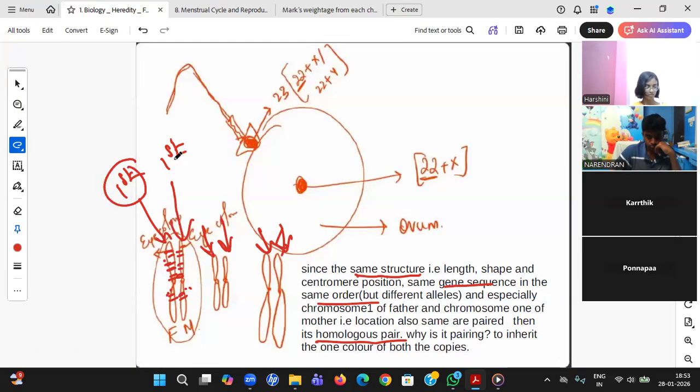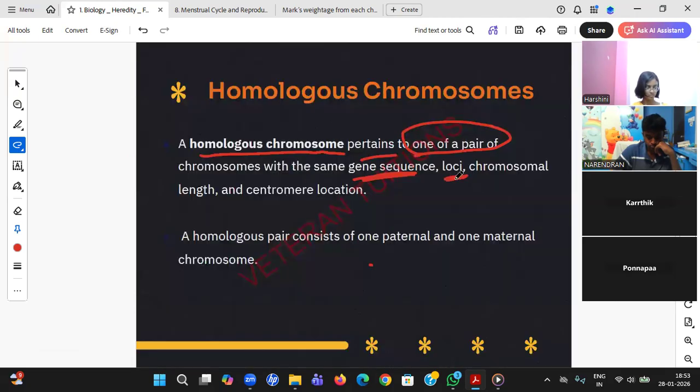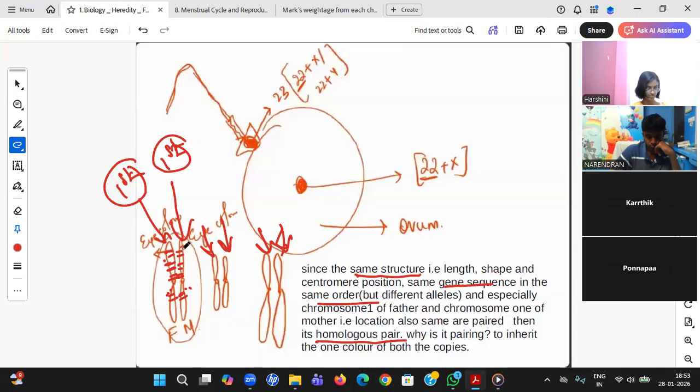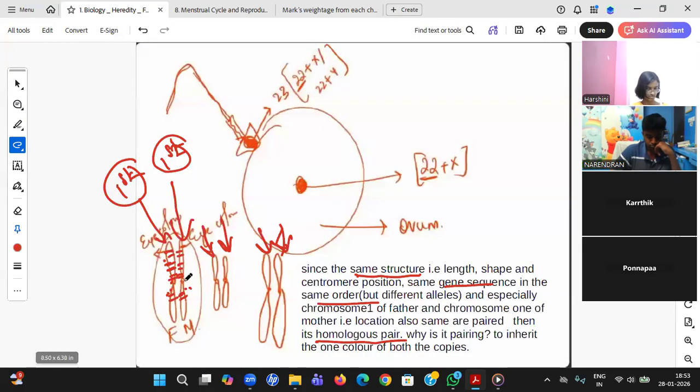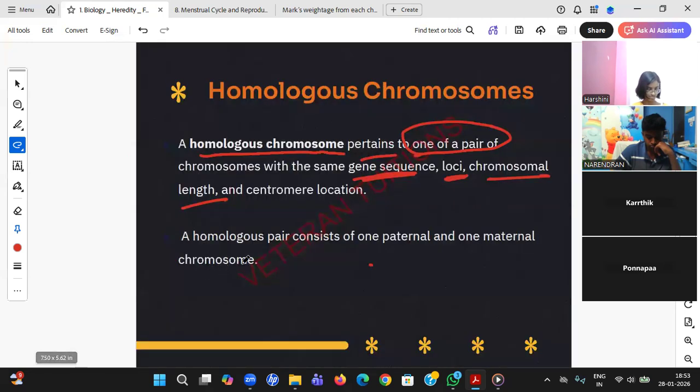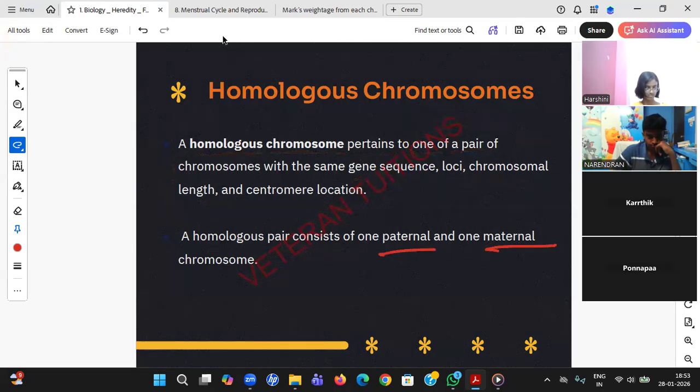I said first position, first position: first position in this particular thing, first position in this particular thing. Loci means chromosomal length. Length should be the same. Centromere location, I said the center position should also be aligned to each other. If such a combination happens, and it generally happens, we call it a homologous chromosome. Understood, Aparna? And it is one paternal and one maternal chromosome.